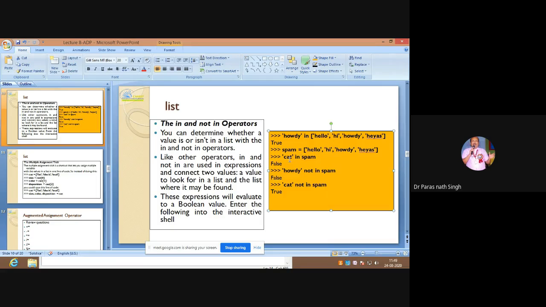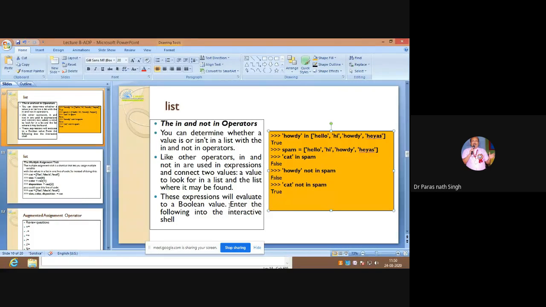Taking spam, you are asking whether cat is in the spam list. False. Howdy not in spam. You know the meaning of in and not in. The not operator is the negation: the negation of True is False, and vice versa. Like other operators, in and not in are used in expressions and connect two values: a value to look for in a list, and the list where it may be found. These expressions evaluate to a Boolean value.